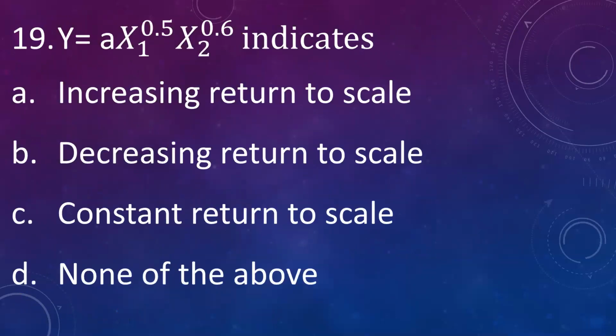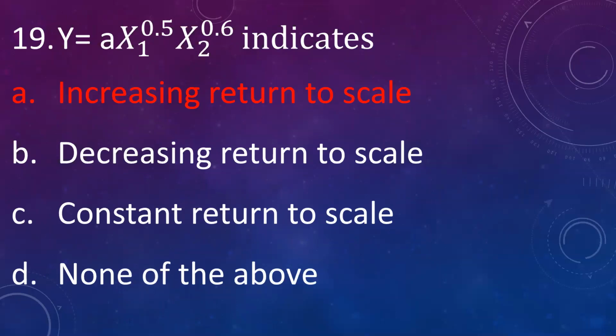Then Y is equal to A times X1 raised to 0.5, X2 raised to 0.6 indicates: A. Increasing returns to scale, B. Decreasing returns to scale, C. Constant returns to scale, D. None of the above. Answer is increasing returns to scale.